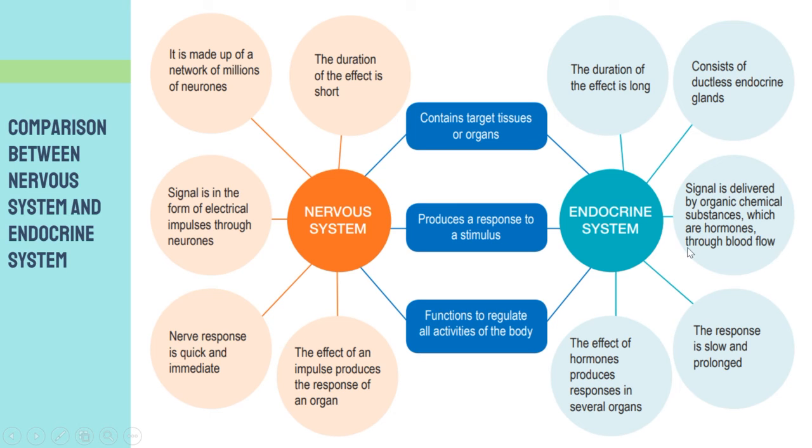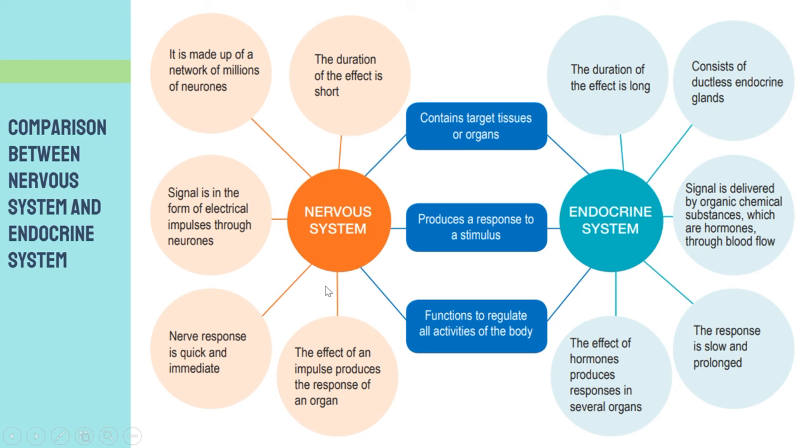So in other words, the nervous system involves the generation of the electrical impulse, whereas the endocrine system involves the production or the secretion of the hormones.